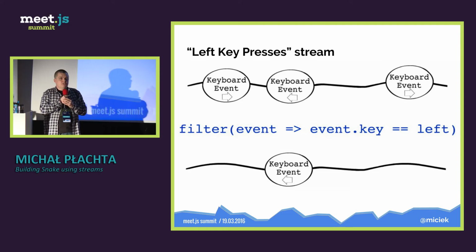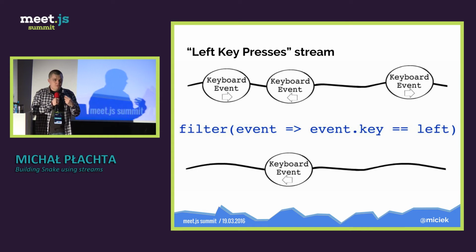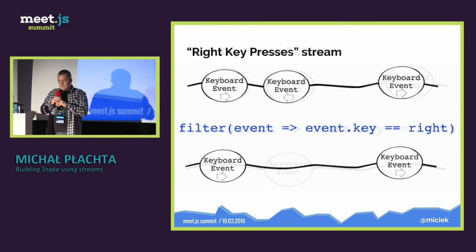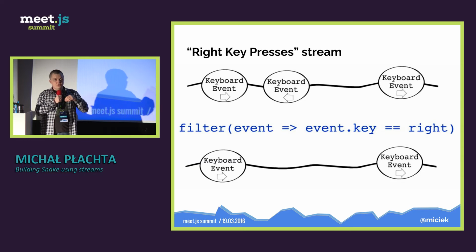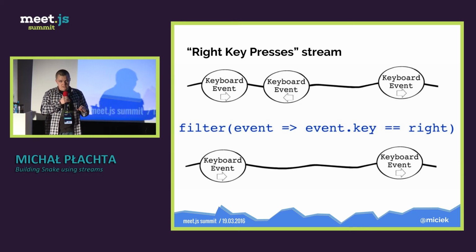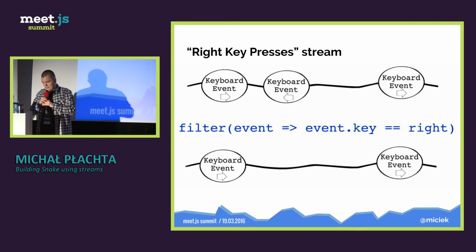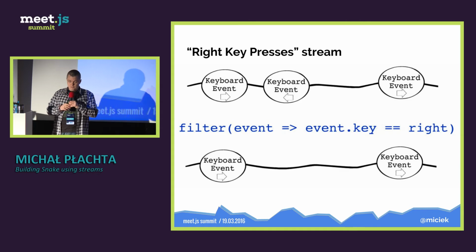We can filter the input stream. In this case, all the keys that are pressed are in the input stream at the top. We can filter to create a new stream, which will be the left key presses stream, where we filter just the key presses that are left. And also another stream, right key presses, and those two streams will be the whole input to our game. So we will be creating some kind of Nokia classic Snake where only rotations are possible.